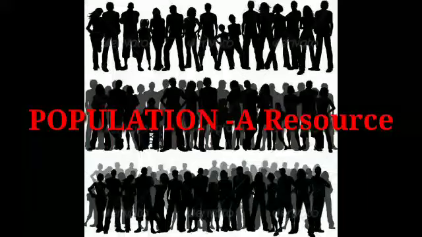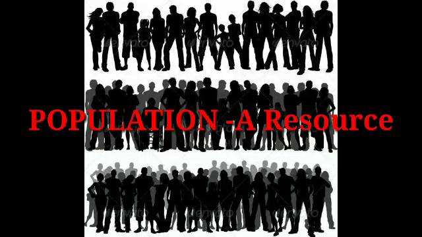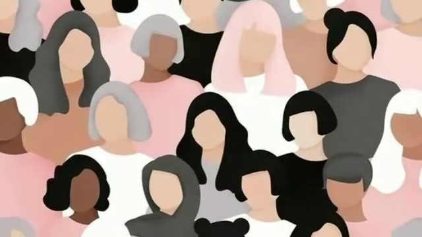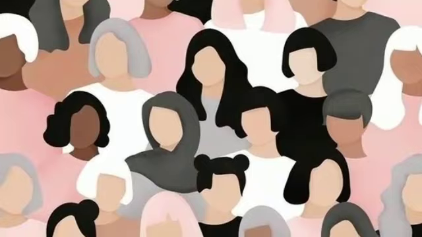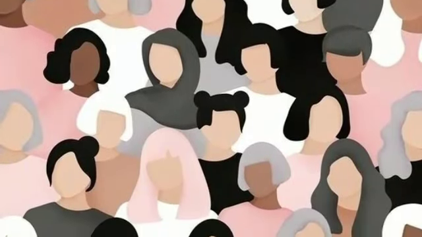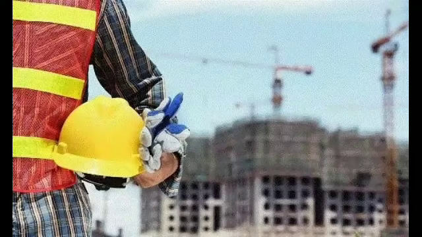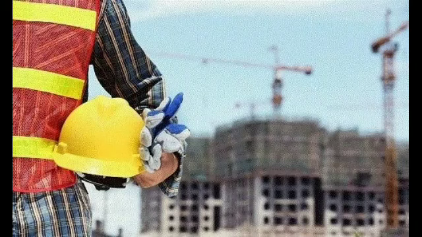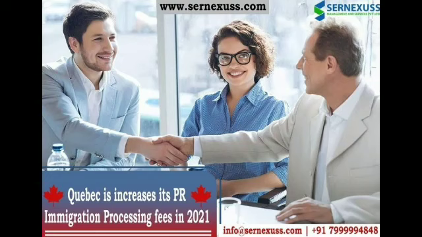Okay. Now next is population as a resource. Here, what type of population is there in a particular area, whether it is quality or quantity, that is the main basis. Then you understand what type of population lives there. According to that, only the development of that particular place takes place. The supply of skilled and unskilled labor depends on the quality of population.